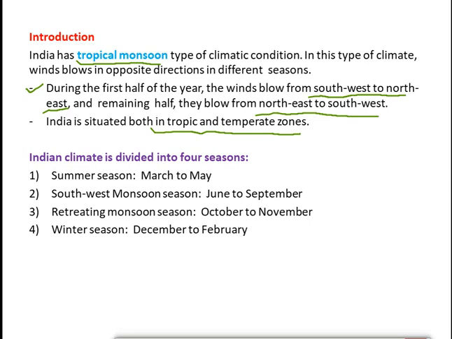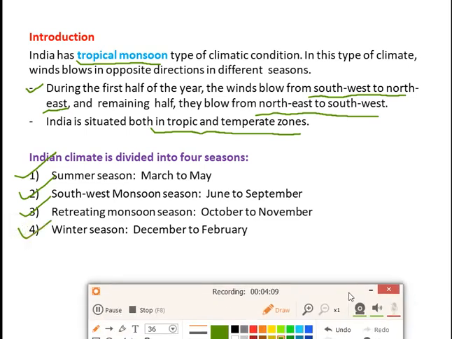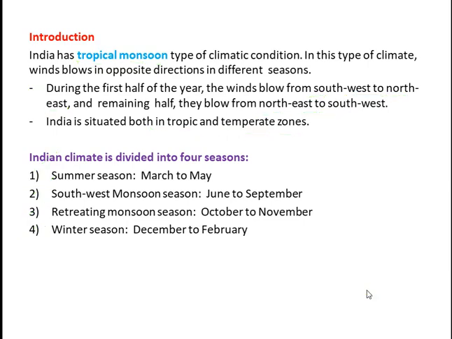So the first season which we feel is the summer season, and it will start from the month of March and it will end in the month of May. The summer season is from March to May. Next we have southwest monsoon season. This will start from the month of June and it will end in September. Basically we call it the rainy season, right? And the next one is the retreating monsoon season, and this season will be from October to November. And the last season which we feel during the end of the year is the winter season. It will start in December and it will end towards February. So these are the four seasons which we have to learn in detail. In the next section, we are going to read that.